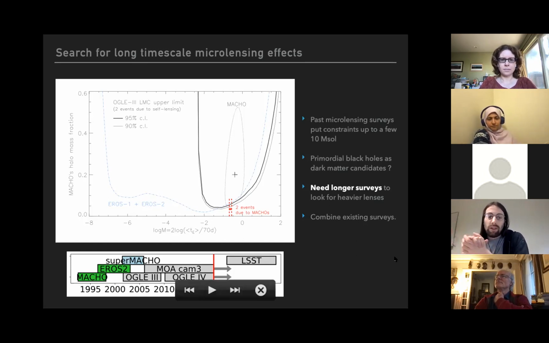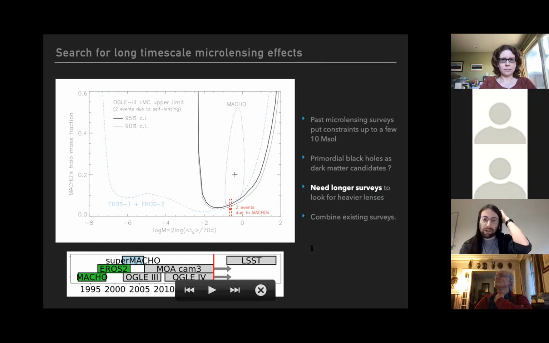We need longer surveys to study objects heavier than 10 solar masses. The idea of this work was to combine existing surveys rather than waiting for longer surveys.